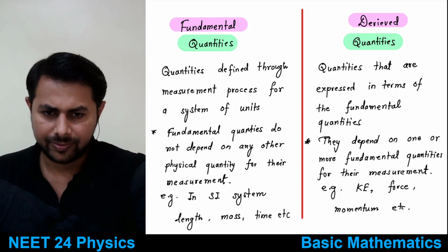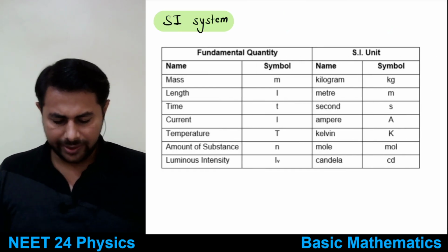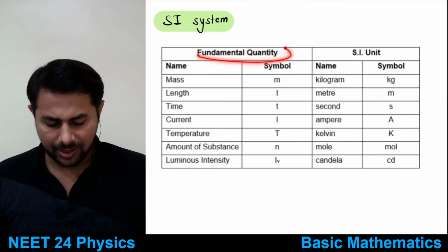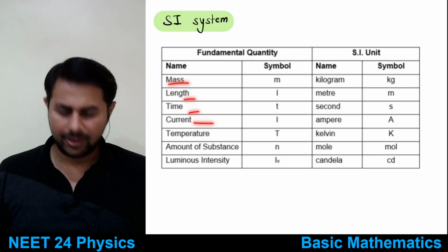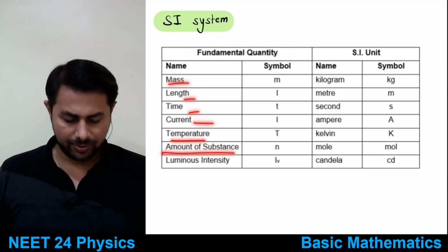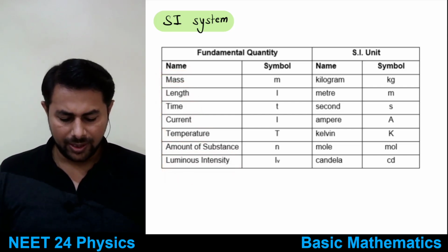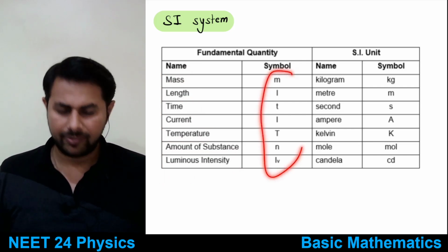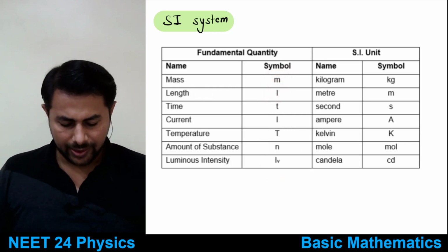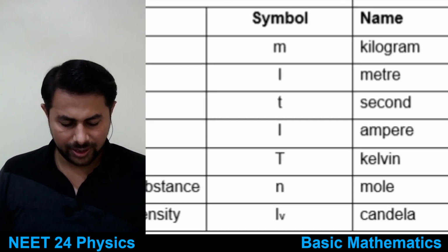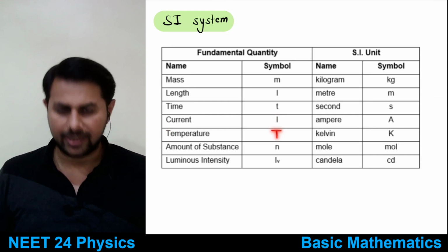All right, good. Okay, so now let's look at the SI system. What are the fundamental quantities in the SI system? Mass, length, time, electric current, temperature, amount of substance and luminous intensity, these are the fundamental quantities. The symbols for them: mass is denoted by small m, length by small l, time by small t, current by capital I, temperature by capital T.